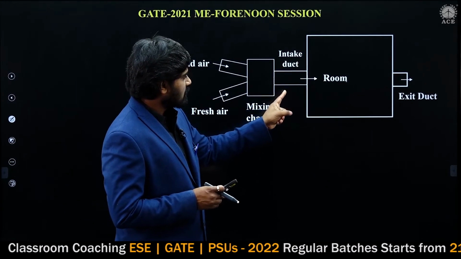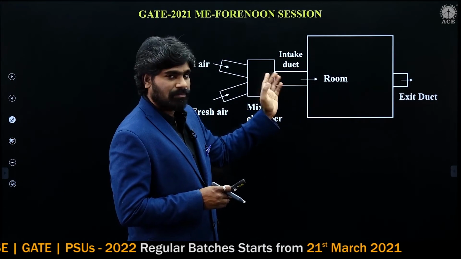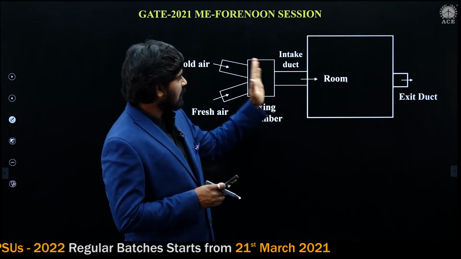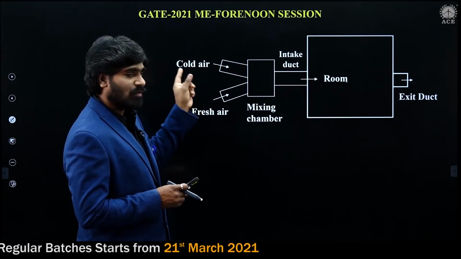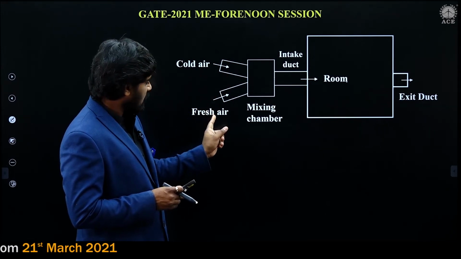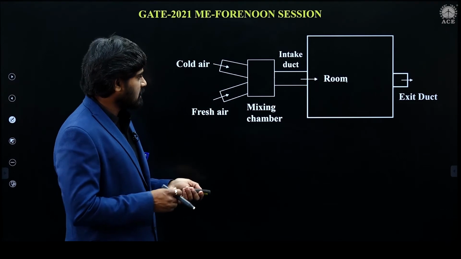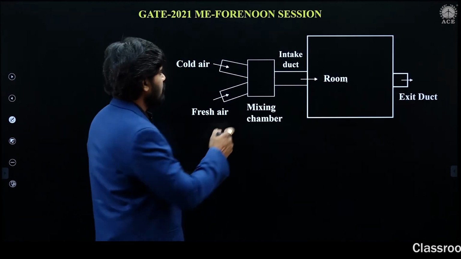So this is the intake duct through which the air is entering into the room. The intake duct supplies air to the room, and before the intake duct there are two streams. One is cold air, another is fresh air, and both are mixing in the insulated chamber. He said insulated mixing chamber. This is insulated.